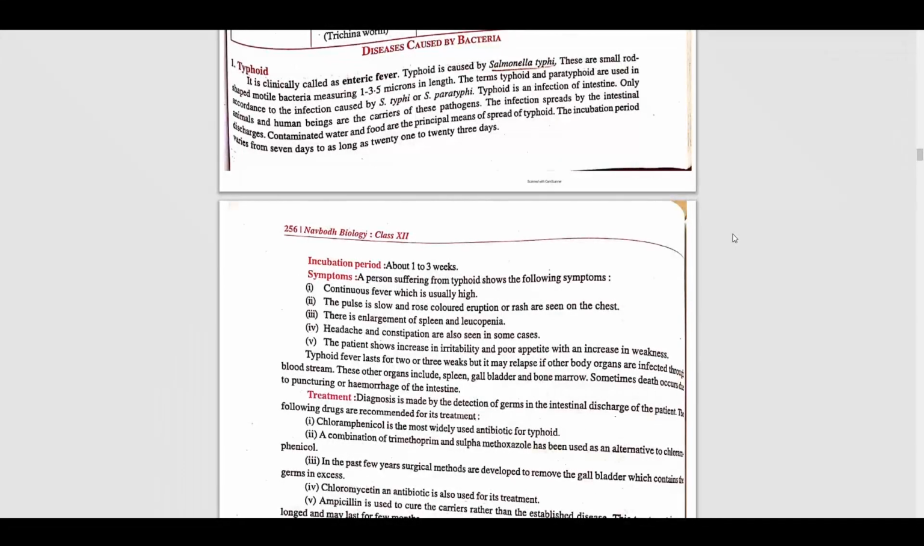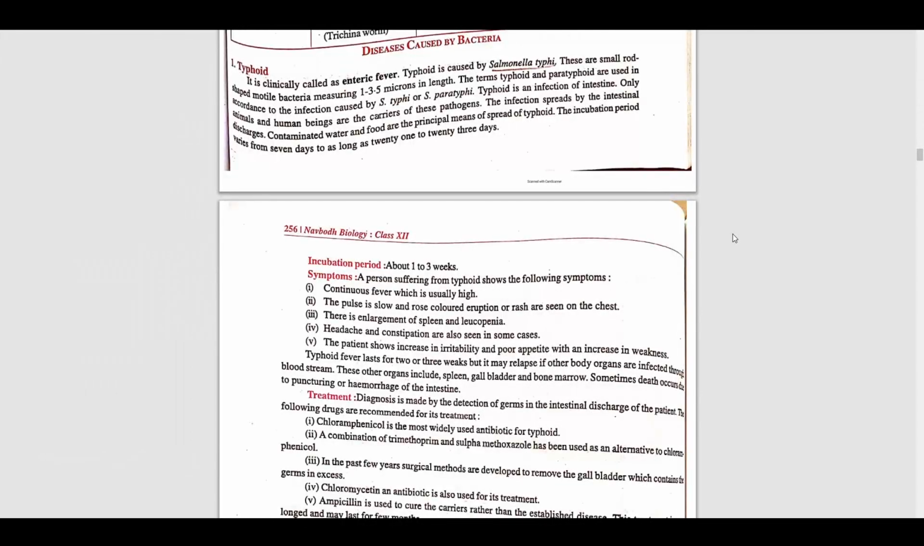So typhoid is an infection of the intestine. It is generally caused in the intestine. Only humans and animals are carriers of this pathogen. The infection is spread by intestinal discharge, or generally by contamination. Water and food are the principal means of spread of typhoid.